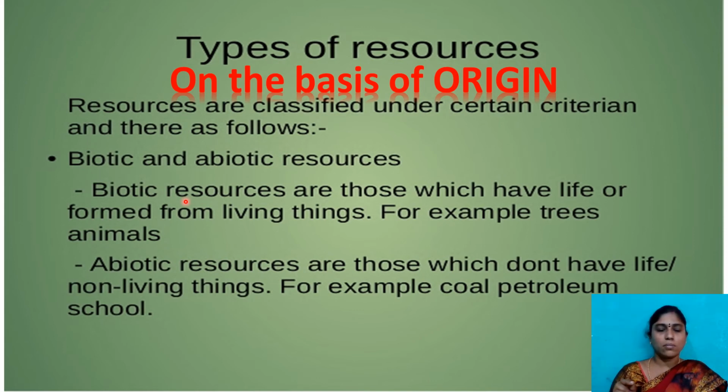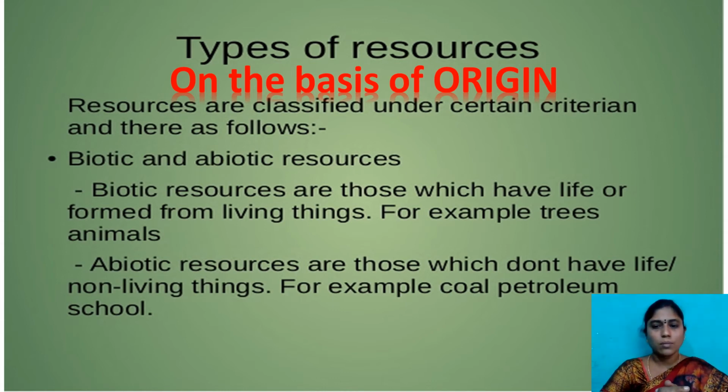Trees and animals are examples of biotic resources, which means they have life. Already you learned from your previous classes what is meant by living things. Biotic means nothing but living things only. All living organisms come under biotic resources.